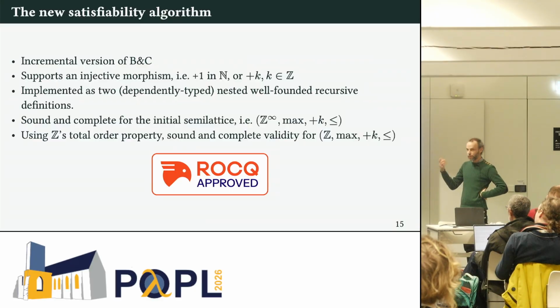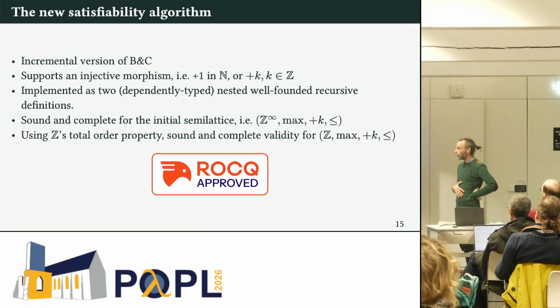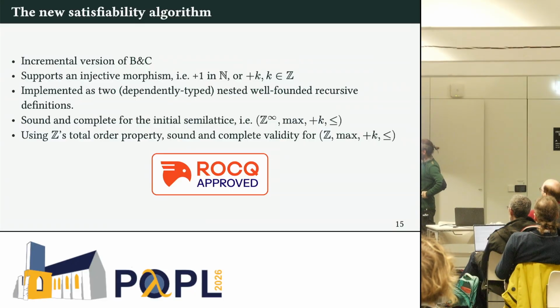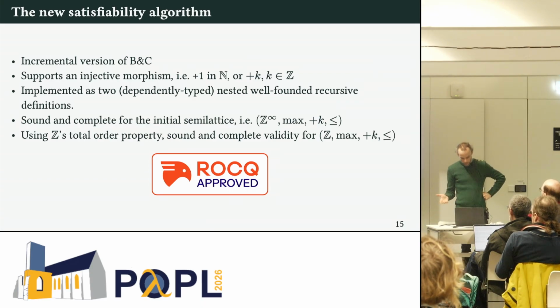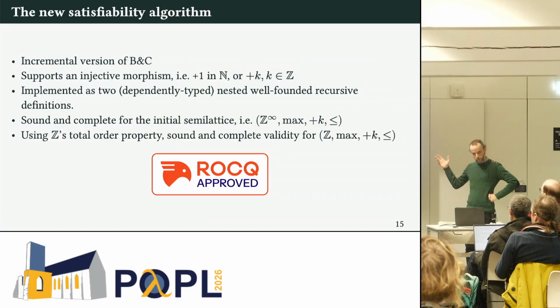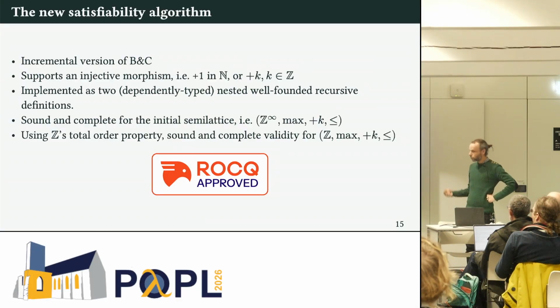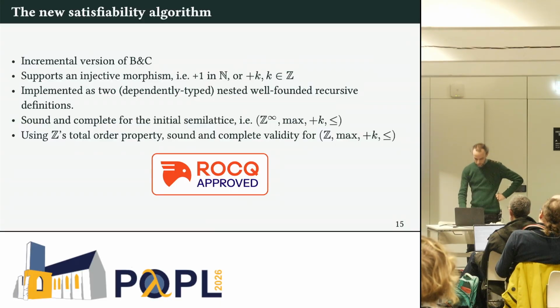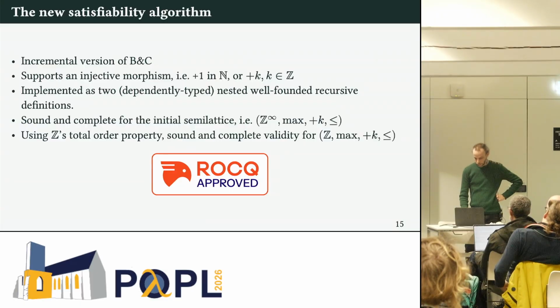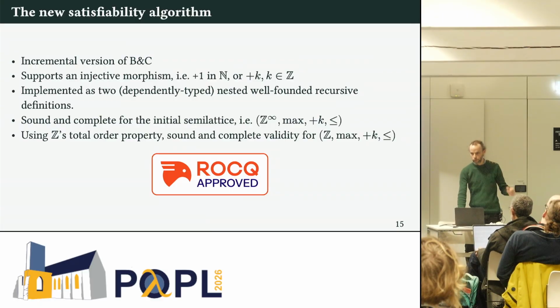We support an inflationary morphism, not assuming injectivity. And it's implemented as two quite complicated, nested, well-founded recursive definitions. It's sound and complete for the initial semi-lattice, so Z infinity, max and less than or equal. And if you use the fact that Z has a total order, it's also sound and complete for satisfiability and validity in this algebra. So you can think of your universes as before in Z or in nat. I mean, all our universes are greater than 0, so it's easy to see it as an algorithm for natural numbers as well.